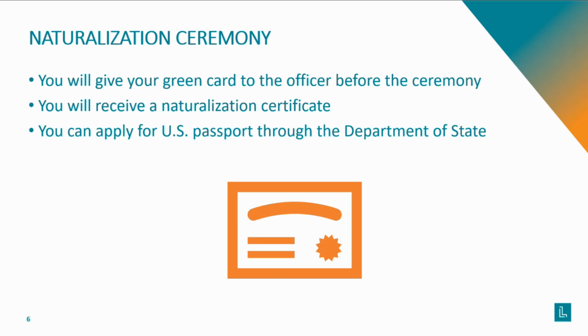Once you've had your interview and the immigration officer has approved your naturalization application, the final step will be attending the naturalization ceremony. It's important to note that you are not a citizen until you attend the ceremony, even if you pass the interview. At the ceremony, you will give your green card to the immigration officer, take your oath of allegiance to the United States, and receive a naturalization certificate. Once you're done with the ceremony, you will apply for a U.S. passport through the Department of State.